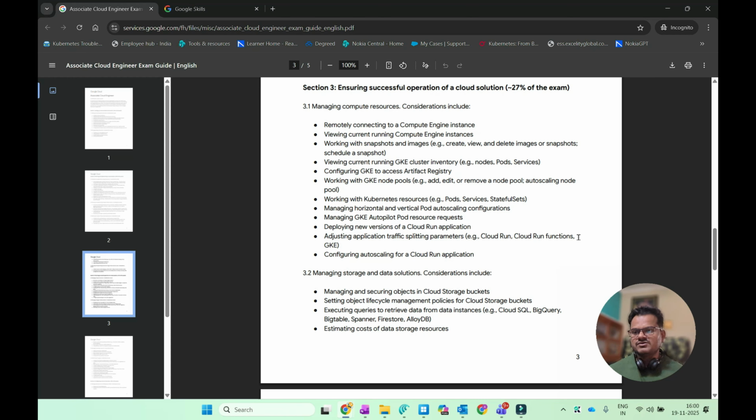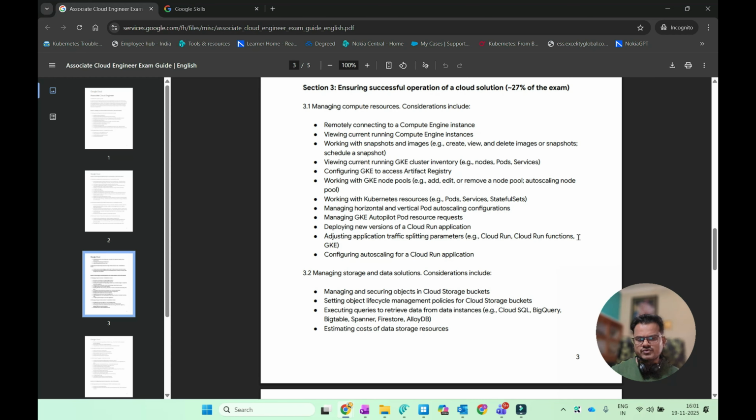Okay, and you also have to configure GKE to access artifact registry, and also you have to work with the GKE node pools, and with the Kubernetes resources like pods, services, stateful sets. Okay, and you also have to know how to manage the horizontal and vertical pod autoscaling configuration, how you can scale in and scale out pods in different requirements.